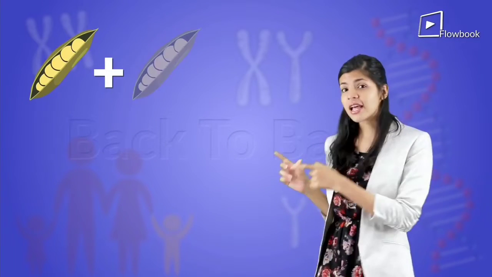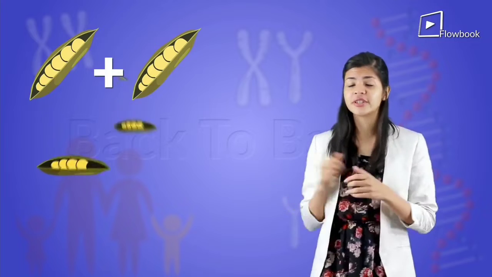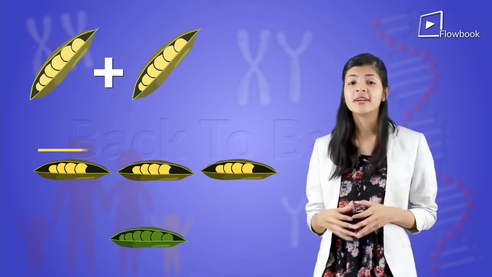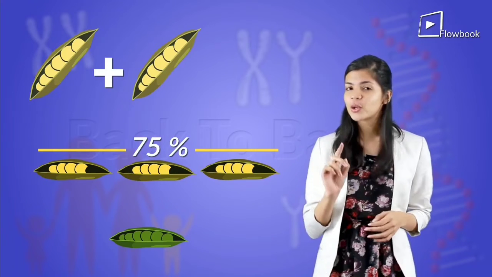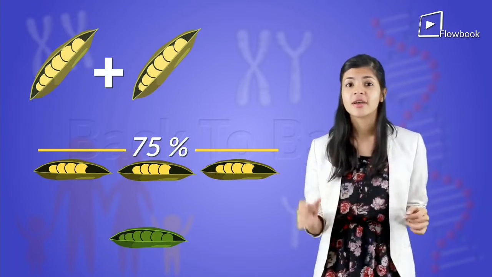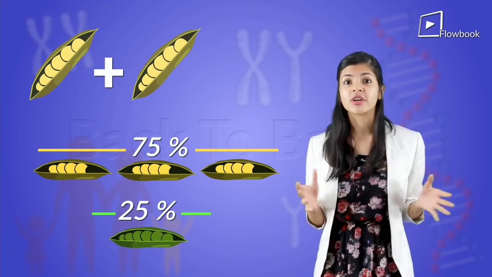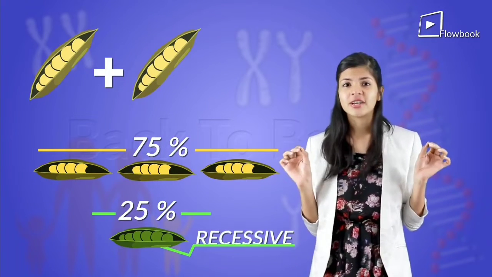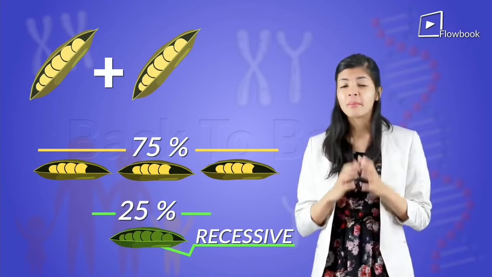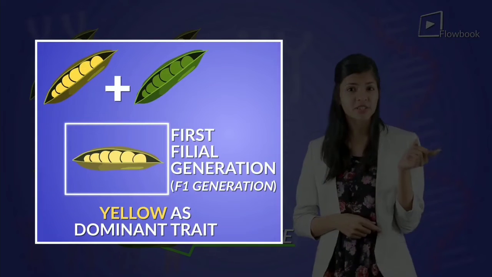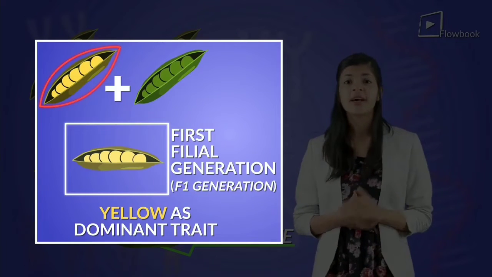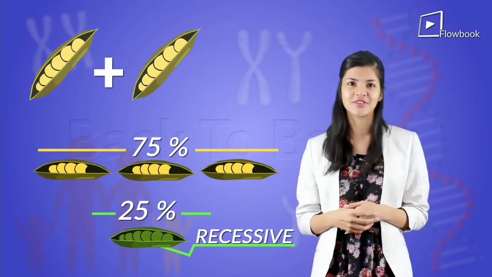Then he self-pollinated the seeds of the first generation and found out that the progeny had 75% yellow-colored seeds, whereas 25% of the seeds were green-colored. So, he called the green color trait a recessive trait because it was hidden in the first generation as it got dominated by the yellow color trait and only got expressed in the second generation.